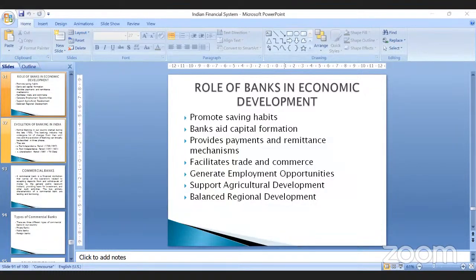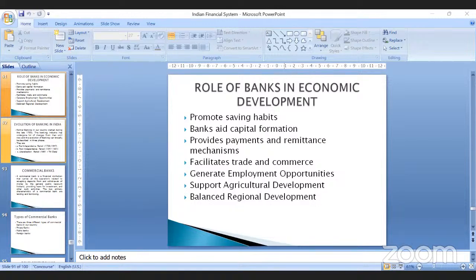Not only that, see, for any country to prosper economically, they have to go for the establishment of factories, companies, and industries, for which capital is required. So capital is a key element for any business, any industry, or any kind of organization. Capital is something without which an organization cannot run. So that capital formation is only possible through banks.